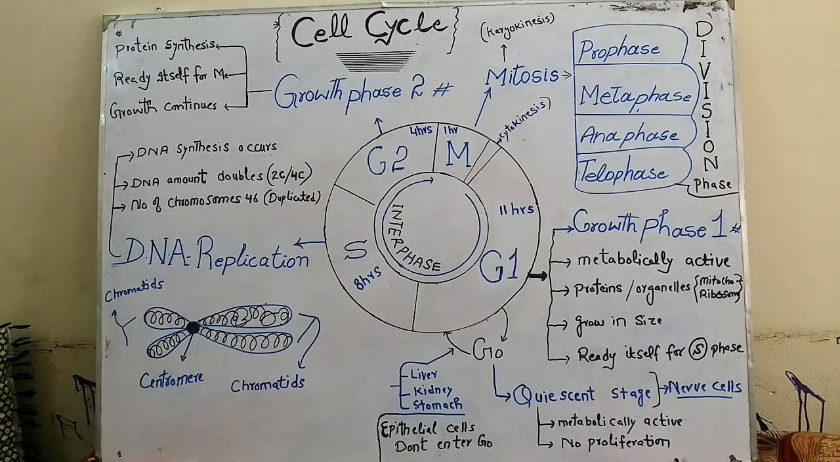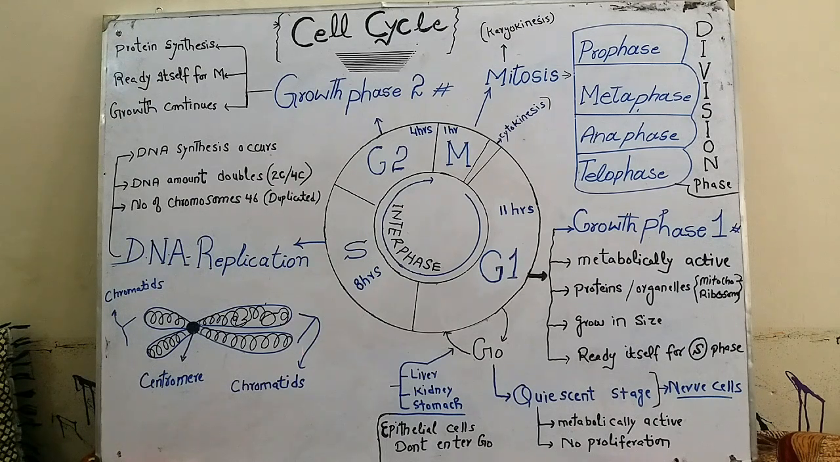It is the second longest phase of the cell cycle, and in mammalian cells the duration is 8 hours. In this phase, the process of DNA replication occurs and DNA makes a copy of itself. So DNA synthesis occurs here and the amount of DNA doubles. It was 2C before, and after DNA replication it becomes 4C, but the number of chromosomes remains the same. For example, in humans it is 46 chromosomes, so after DNA replication there will be 46 duplicated chromosomes. So the nature changes, it becomes a duplicated chromosome, but the number remains the same.